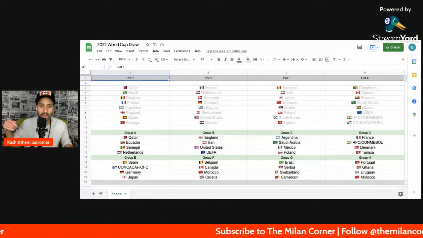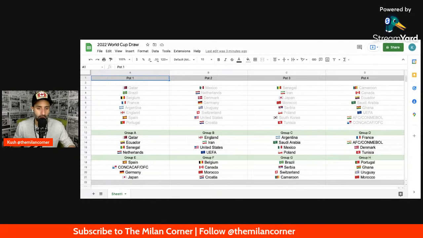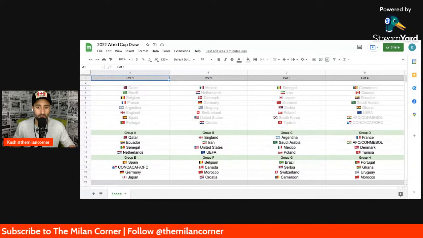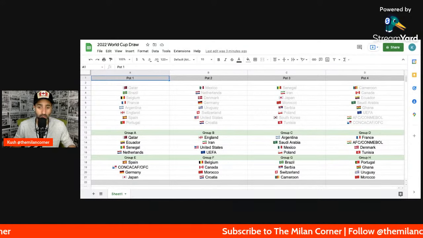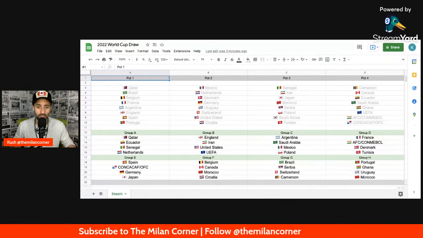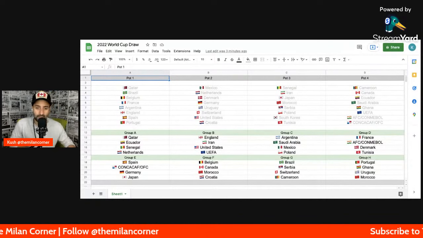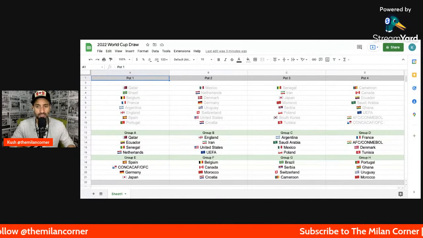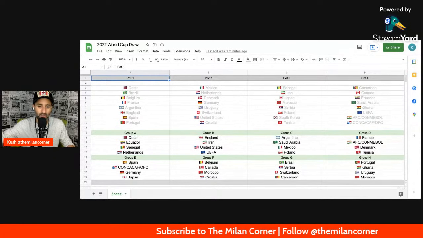So Group F, coming back to Belgium, Canada, Morocco, and Croatia. This is a tough one. This is going to be a tough one for Canada. Can we beat Morocco? I don't know. They're going to be a good side. Can we beat Croatia? Doubtful. Belgium? Doubtful. So Canada did not get their ideal draw. Of course, as I already said a few times, Group A would have been the perfect draw, but we didn't get it. So, I mean, it is what it is.